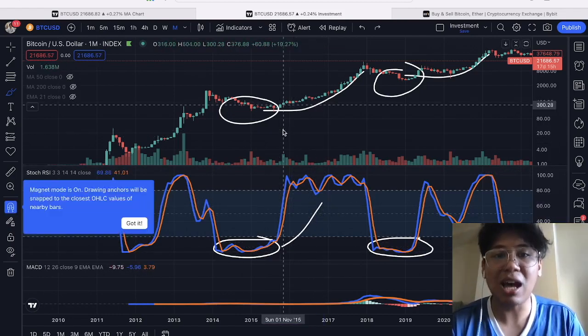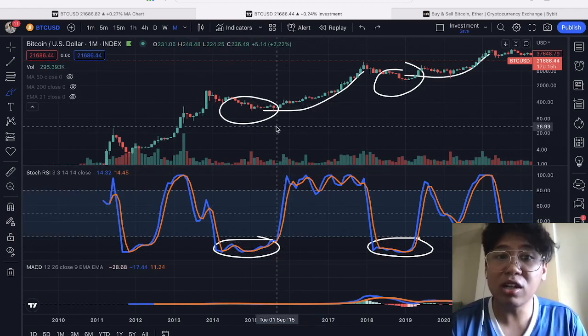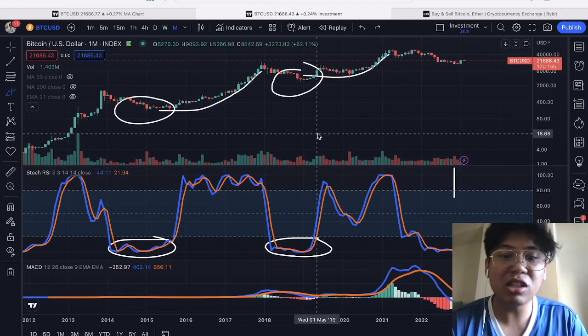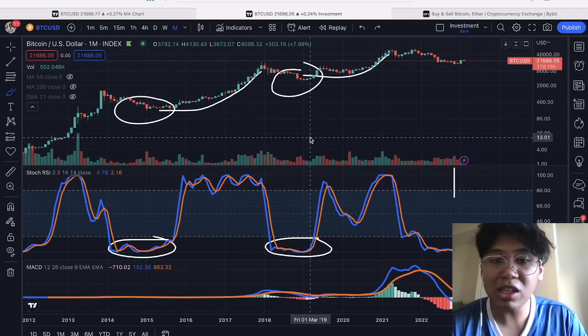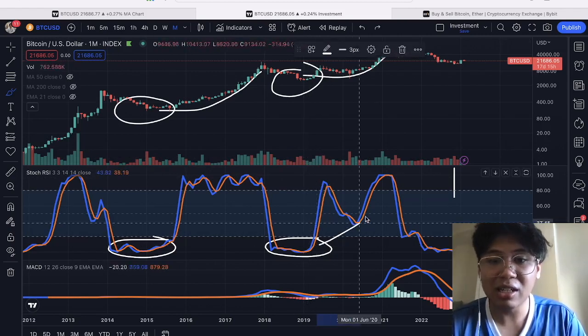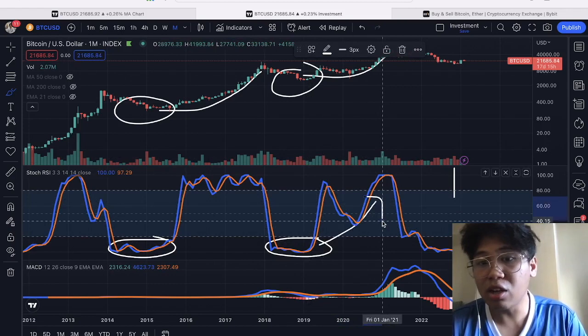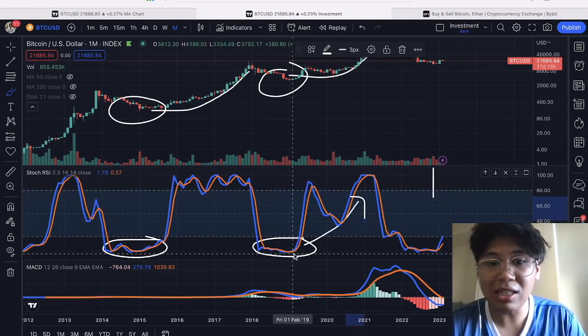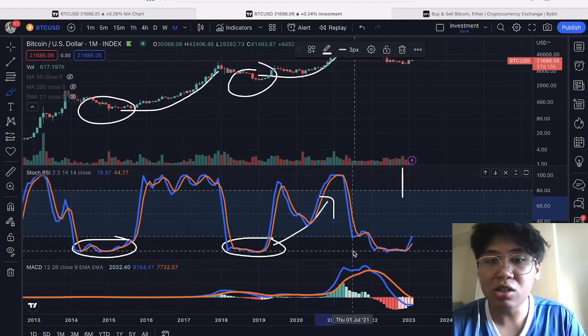As you can see, that happened in 2015, wherein we saw a long-term bull market from 2015 up until 2018. The same thing happened in 2019. In 2019, we also saw a similar bullish cross in the stochastic RSI, and we saw a long-term bull market for Bitcoin price action that lasted from 2019 up until 2021.